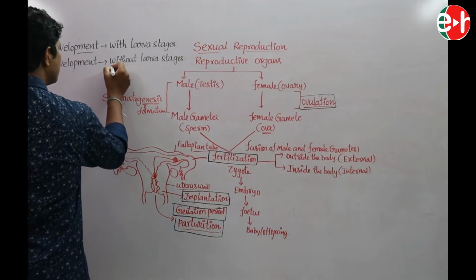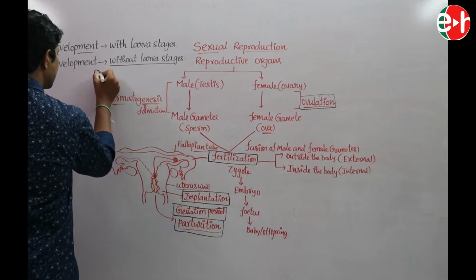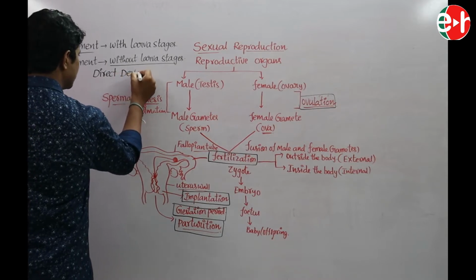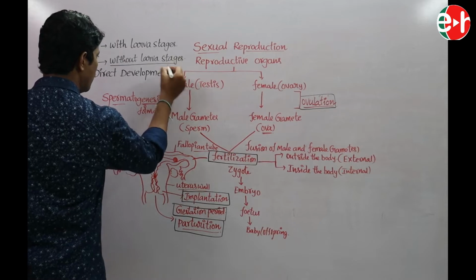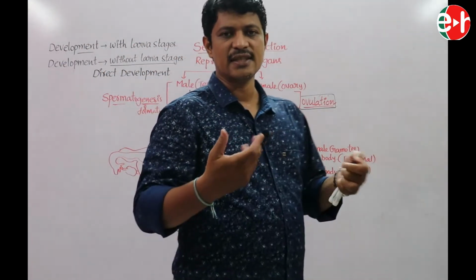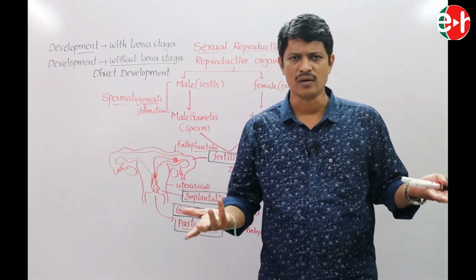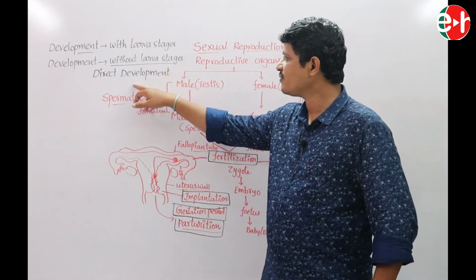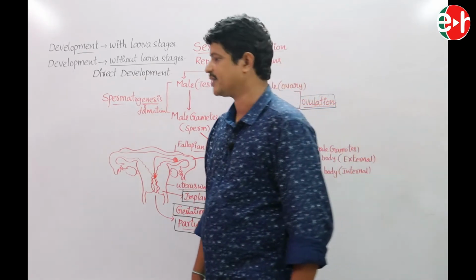The development without larva stages is called direct development. Is there any larva stage in humans? No. So the development of organisms without larva stages is called direct development.